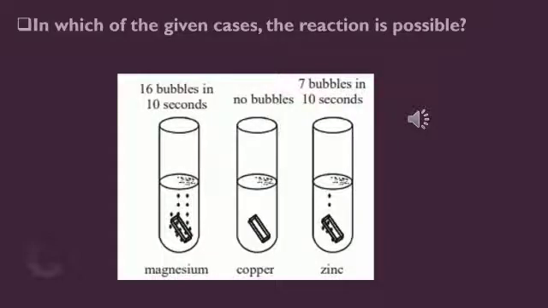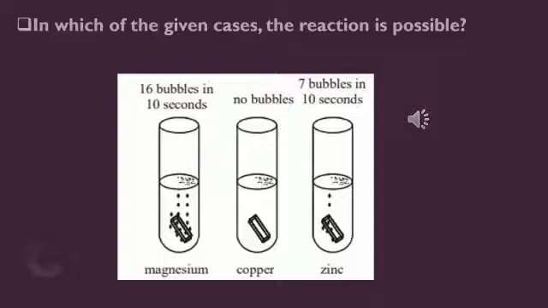And what about other metals? How do other metals react with hydrochloric acid? In which of these given cases is the reaction possible? In the first test tube, we have taken magnesium with dilute HCl, copper in another test tube and zinc metal in another test tube. And all these three metals are reacting with acids. So what could be the product formed?